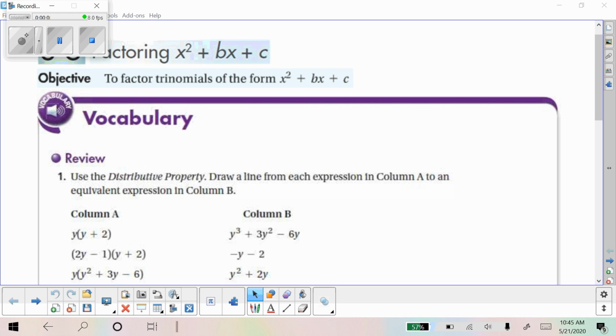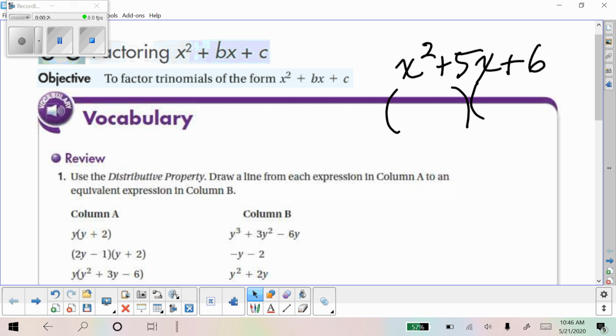Today we're going to learn how to factor trinomials. Basically, it's the reverse of what we did in yesterday's lesson. So we're going to take a trinomial written in this form, which is what you get when you multiply two binomials. And we're going to figure out what two binomials multiplied equals that. So how did I know that those two multiplied would equal that? So that's the objective for today.